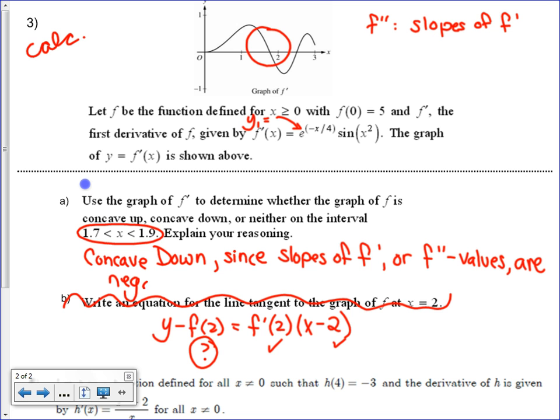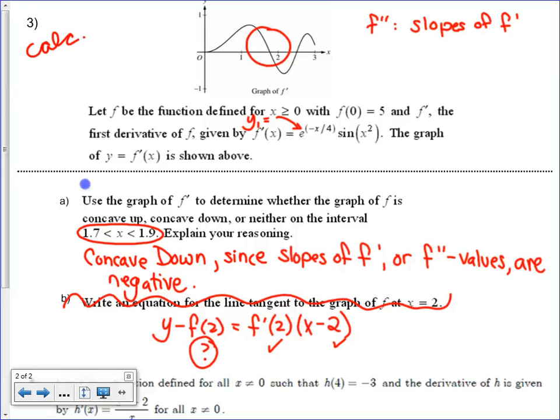There could have been a couple different ways of saying this. I just decided to be super precise. It's going to be concave down on this interval since the slopes of f prime, you could have said that, or you could have said the f double prime values, could have written out a couple different ways. Or the sign of f double prime of x is negative there. Does that make sense?